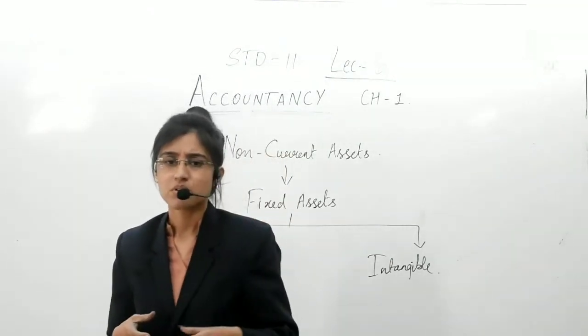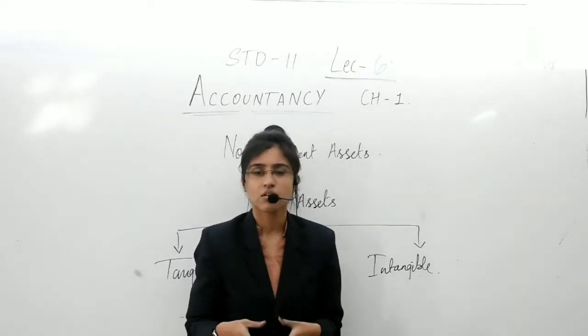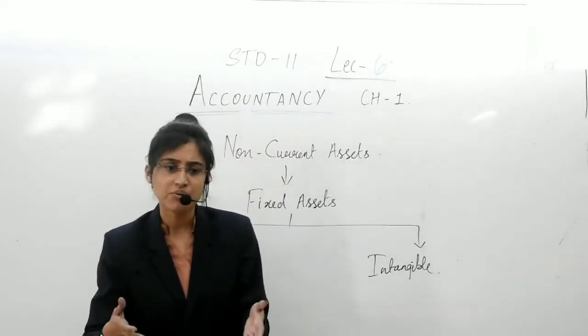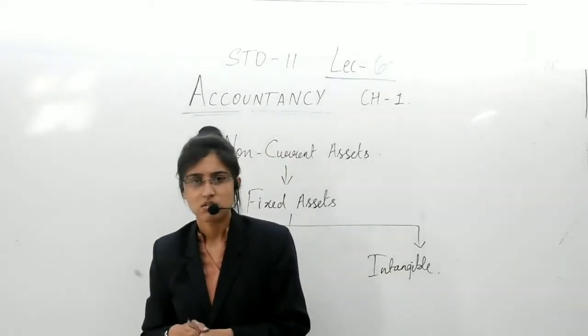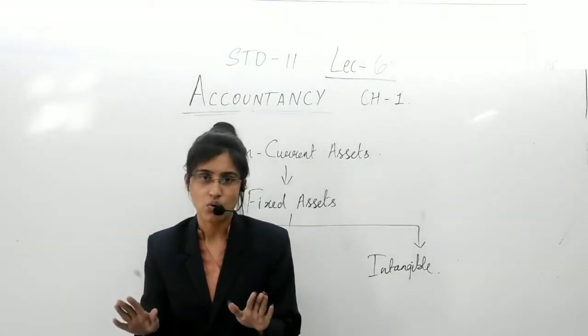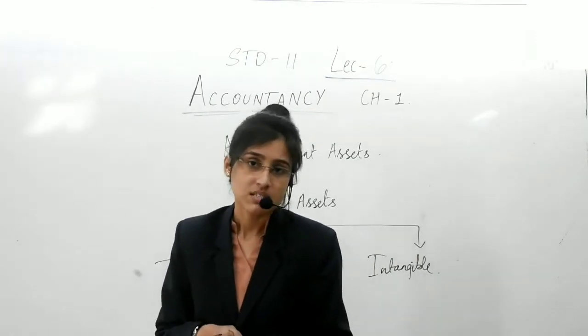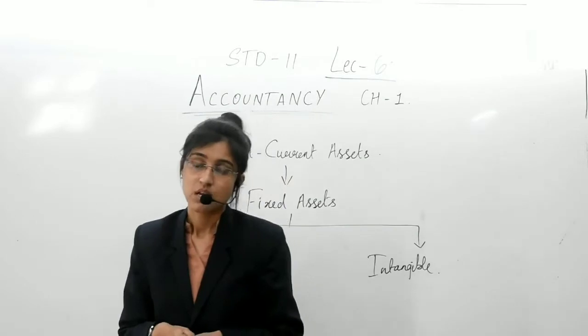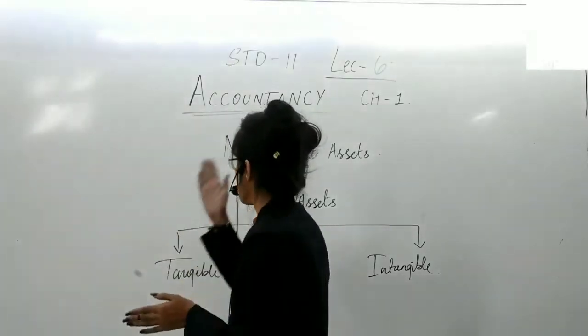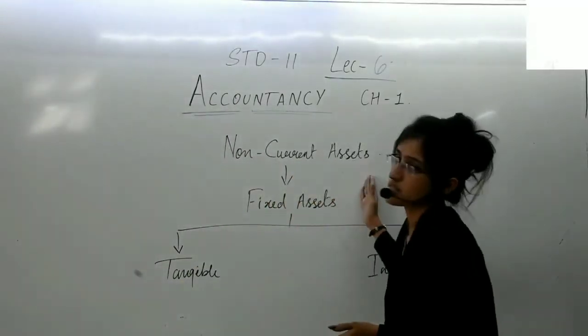Obviously, you're not going to purchase a new machine every year. No, you're not going to frame new furniture every year, new premises every year. This type of assets have a life of more than a year. And this is the reason they are termed as non-current assets.